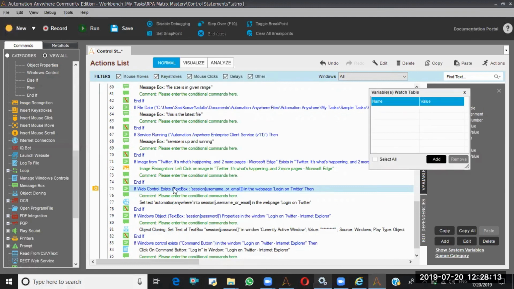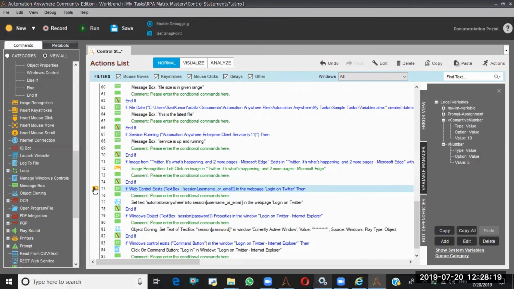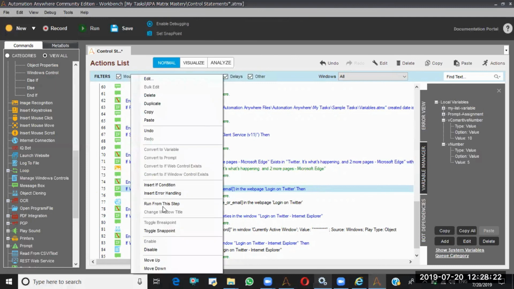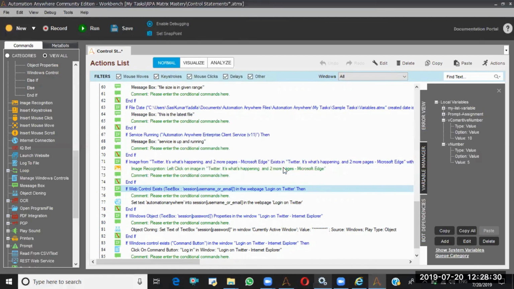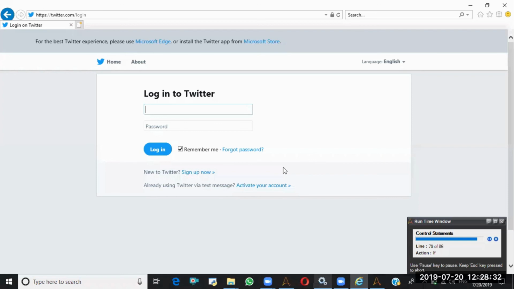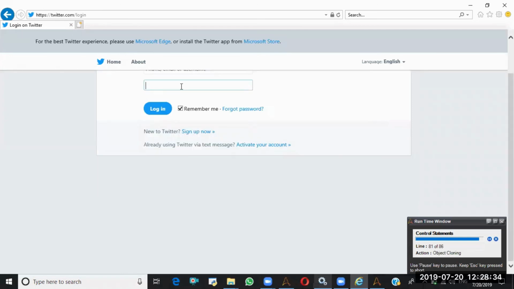Oh, wait a second. Run from this step. Yes. See, it is going to the screen. Enter the username and it's entering the password.